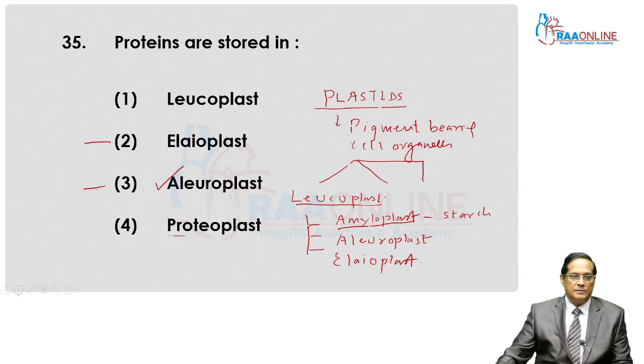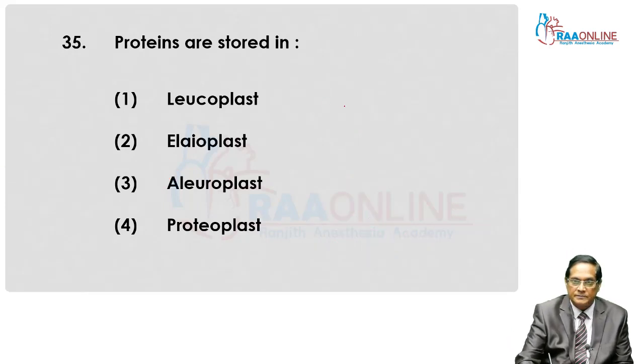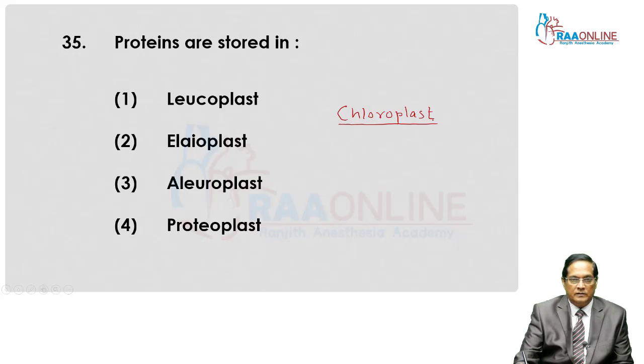Then the second type of plastids are chloroplasts. Green colored plastids are termed as chloroplasts.